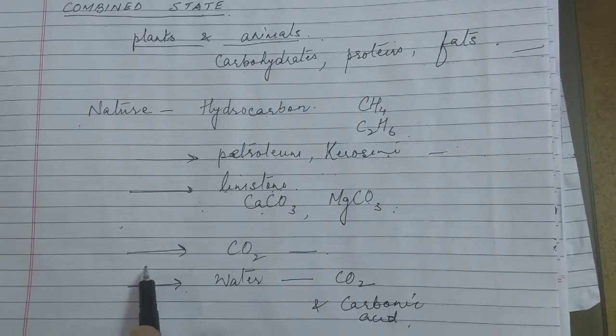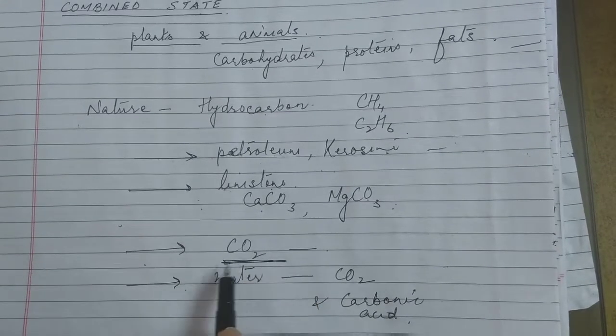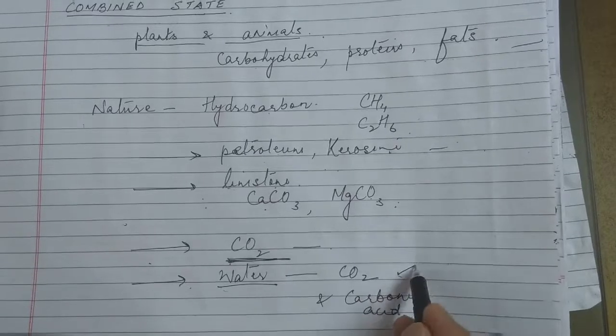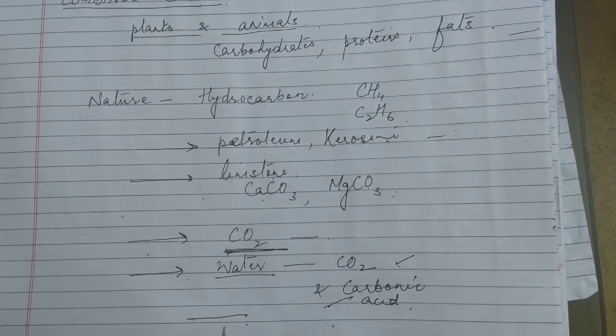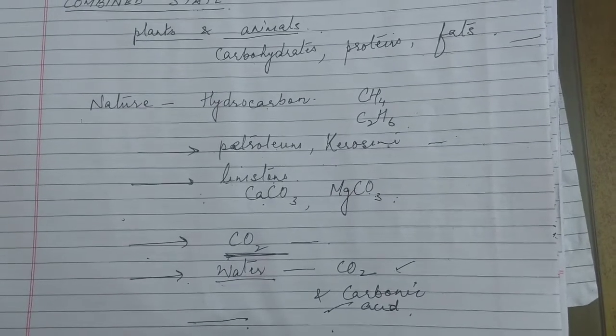And then the next category: in the atmosphere, carbon is present in the form of carbon dioxide, and in water it exists in the form of carbon dioxide and carbonic acid. That is all about the occurrence of carbon in the free state as well as in the combined state.